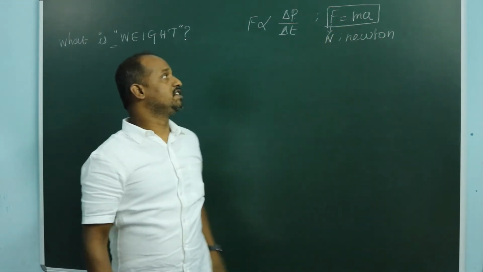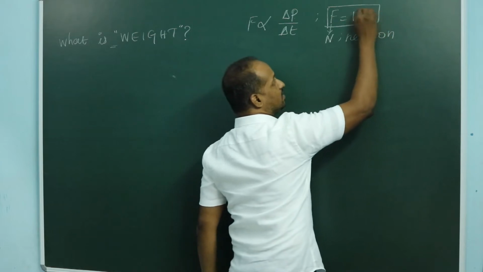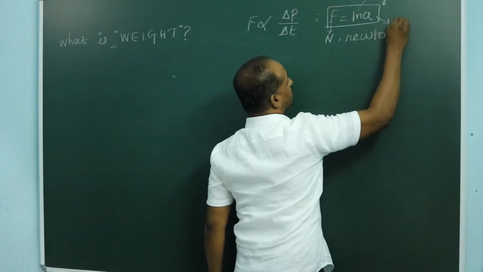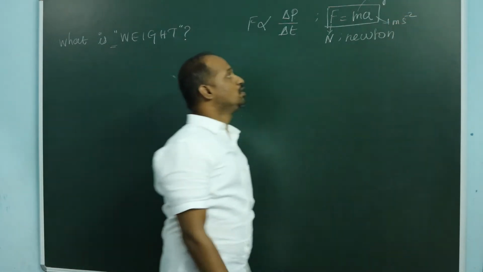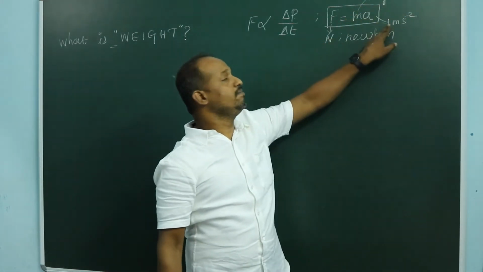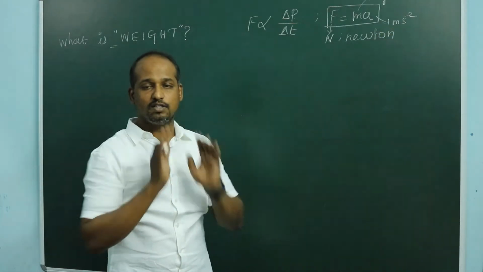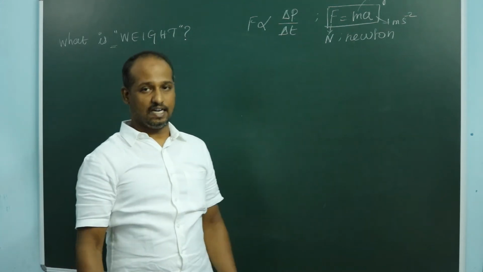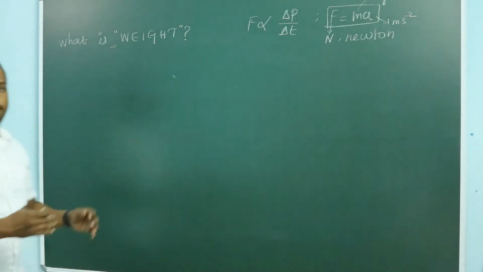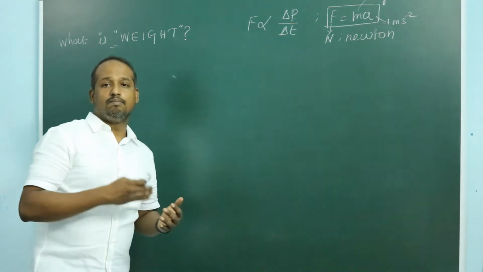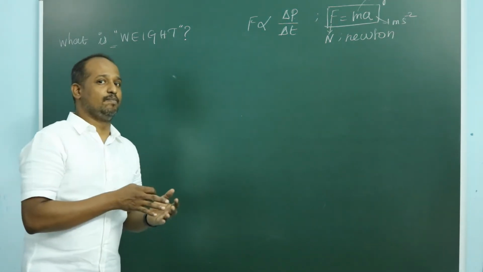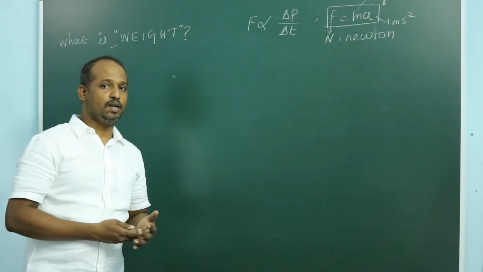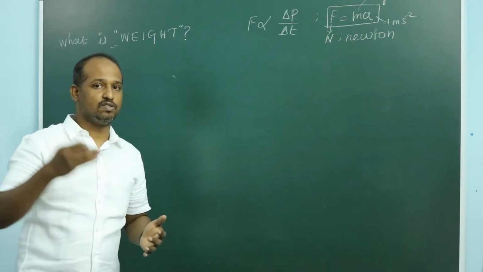This 1 Newton is actually mass into acceleration. Mass is measured in kilogram, acceleration is measured in meter per second square. So 1 Newton is actually kilogram meter per second square. This is force. We know that force is the product of mass and acceleration. And in the chapter measurement and motion, we have also discussed acceleration. Acceleration is change in velocity per unit time, that means the change in velocity in 1 second.